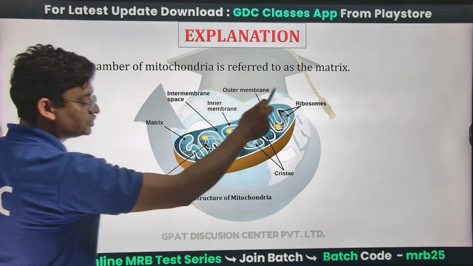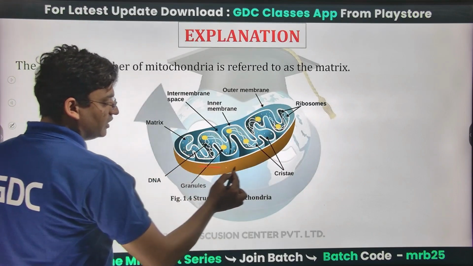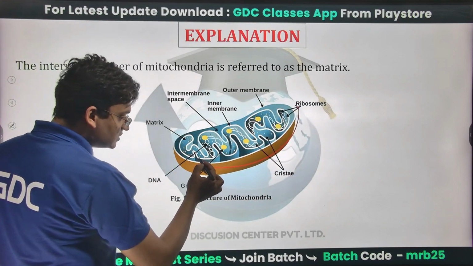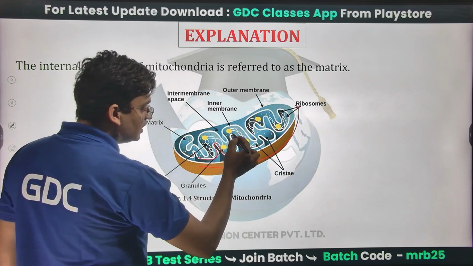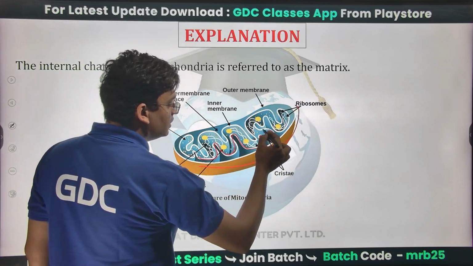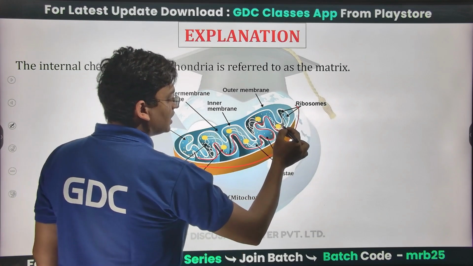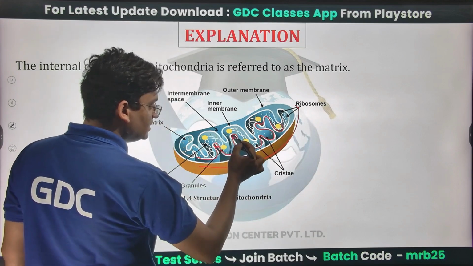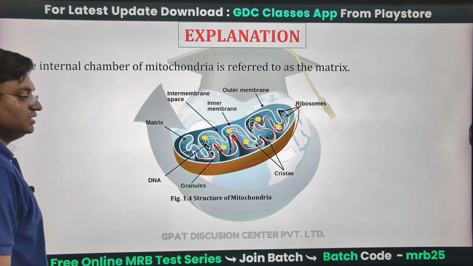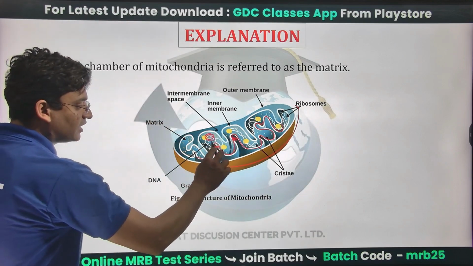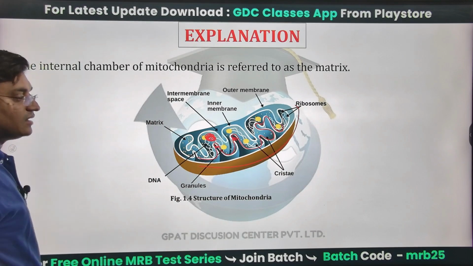So look at the structure of mitochondria. We are having one membrane here, and then we are having this. Look, these membranes, the second layer membranes. So these structures like these are known as cristae, and the cristae are having matrix.